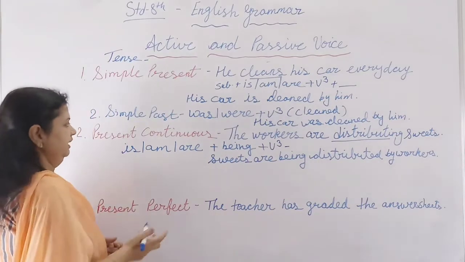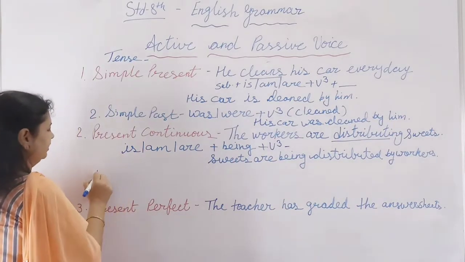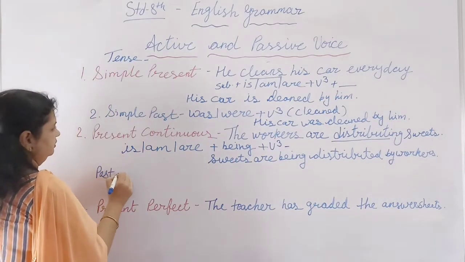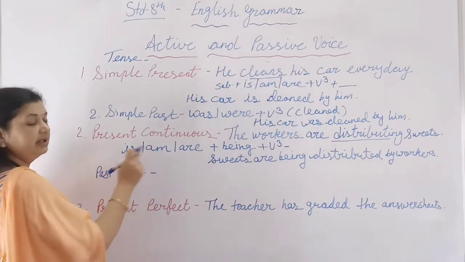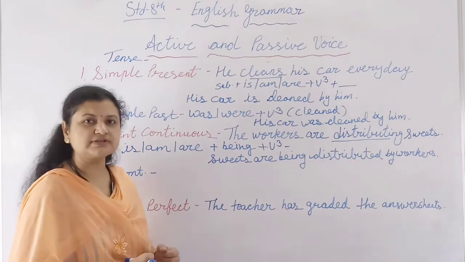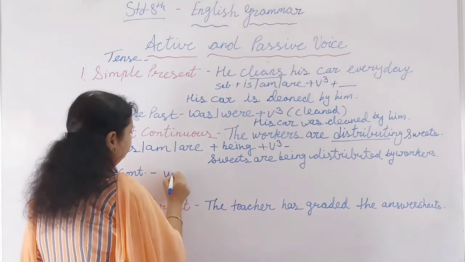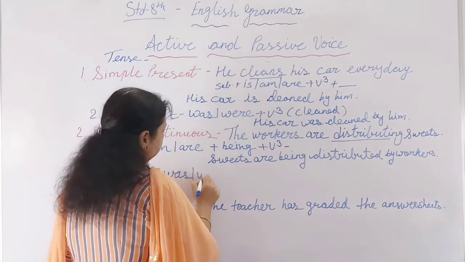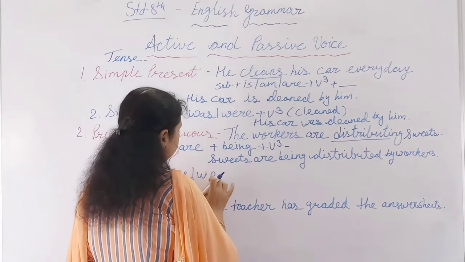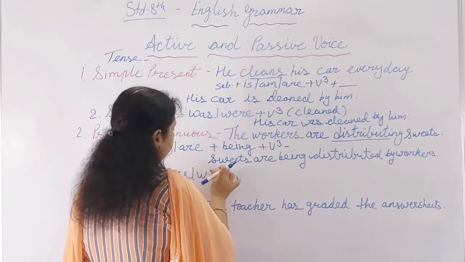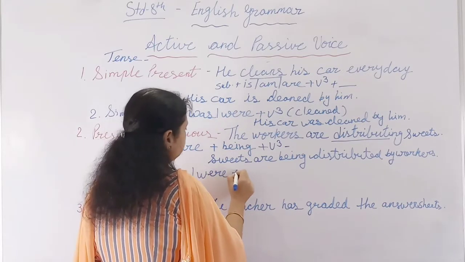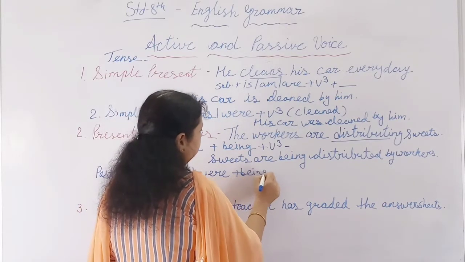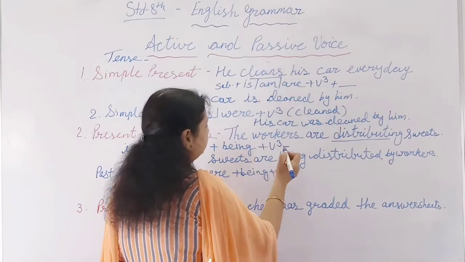Okay, and now we can change the same into past continuous. What will be the form? Instead of is, am, are, what will you use? Was, were, plus being plus V3.